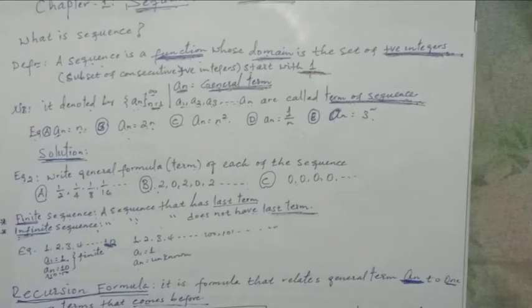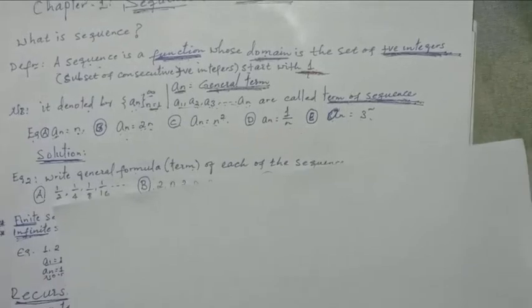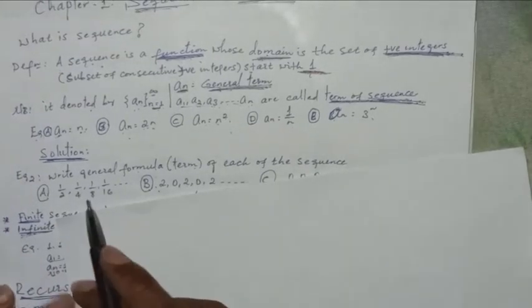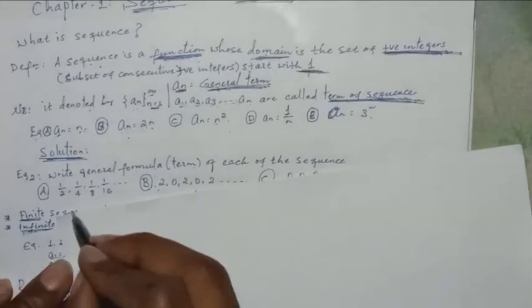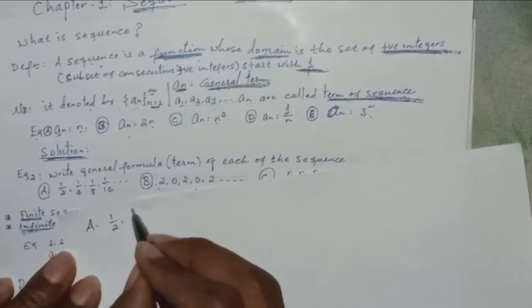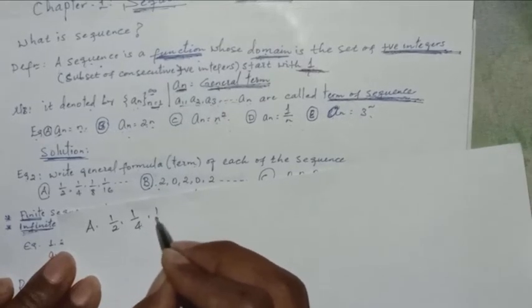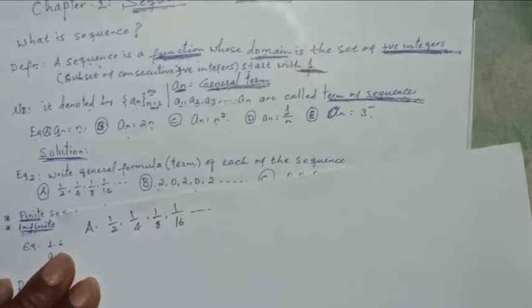First, if the given is in the form of term of the sequence, how to find the general term? For example, say that 1 over 2, 1 over 4, 1 over 8, 1 over 16, and continue.